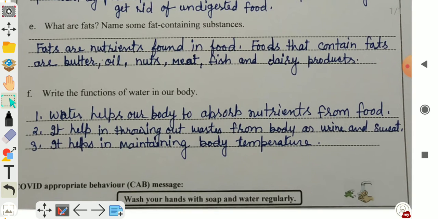Next, E part. What are fats? Name some fat containing substances. Fats are nutrients found in the body. Foods that contain fats are butter, oil, nuts, meat, fish and dairy products, etc.